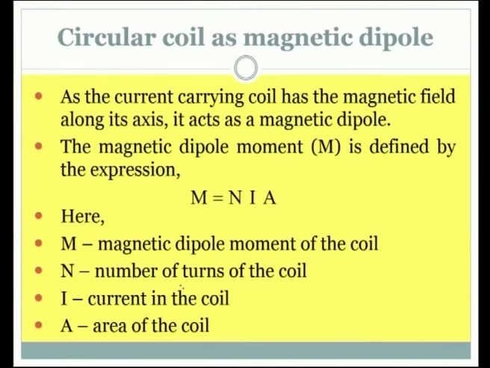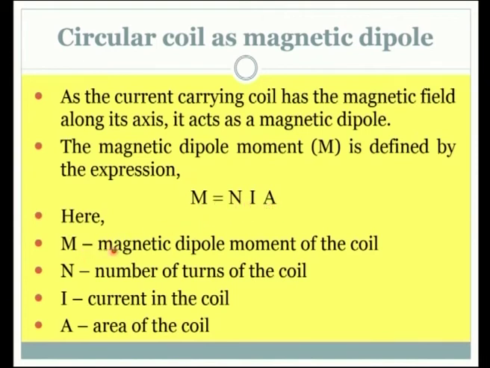A circular coil is behaving as a magnetic dipole. As the current carrying coil has the magnetic field along its axis, it acts as a magnetic dipole. The magnetic dipole moment M is defined by the expression M is equal to NIA.